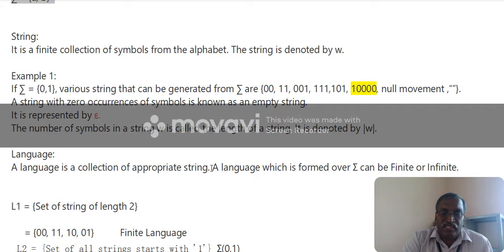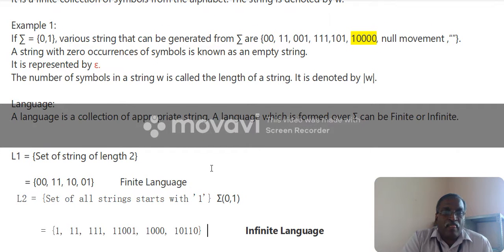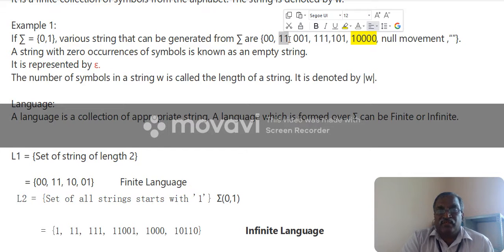Then the next one is language. A language is a collection of appropriate strings formed from an alphabet, and it can be finite or infinite. Here this is a two-length string, so it is finite.